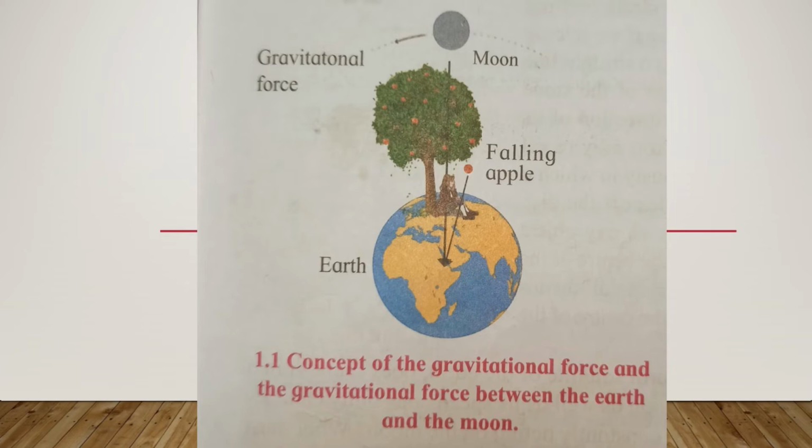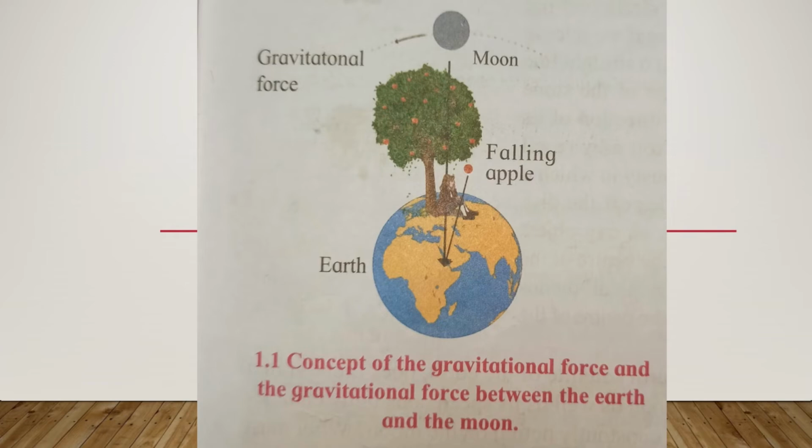The direction from the apple on the tree to the center of the earth is the vertical direction at the position of the apple, and thus the apple falls vertically downward. Now, see the picture shown on the slide, an apple tree on the earth.